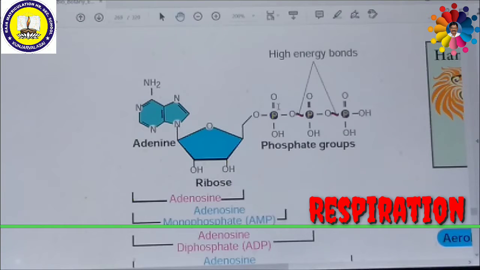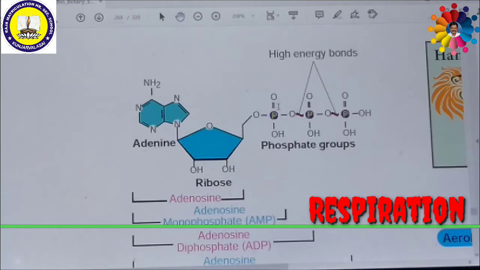Out of these 3 phosphate groups, the last 2 are attached by high energy rich bonds. Whenever energy is necessary, the high energy bond is hydrolyzed to release phosphate, and a huge amount of energy is released. On hydrolysis, it releases around 7.3 kilocalories of energy, that is 30.6 kilojoules per ATP.